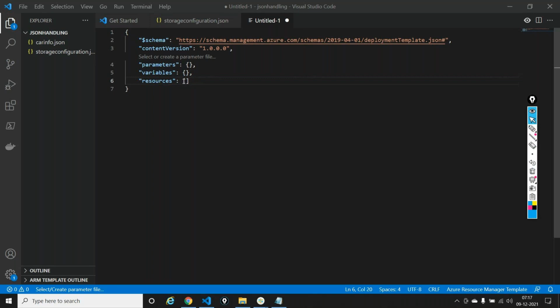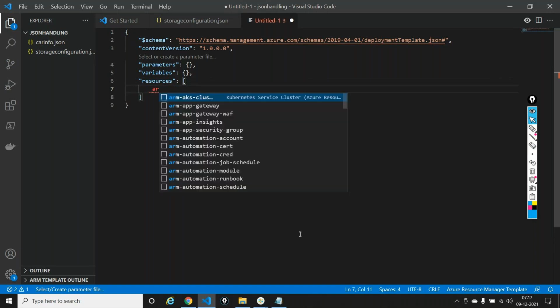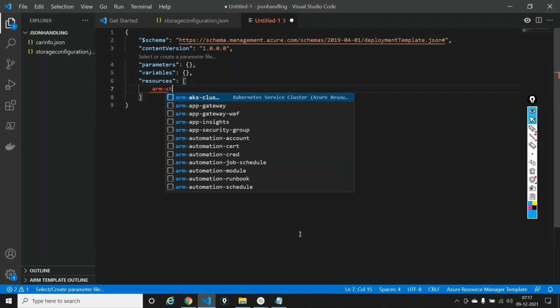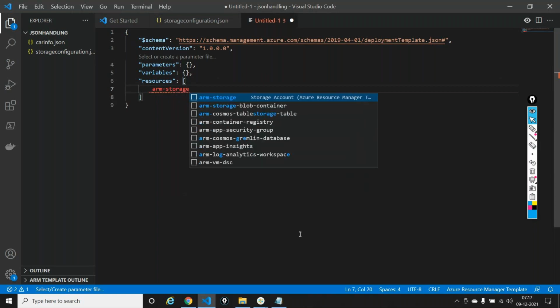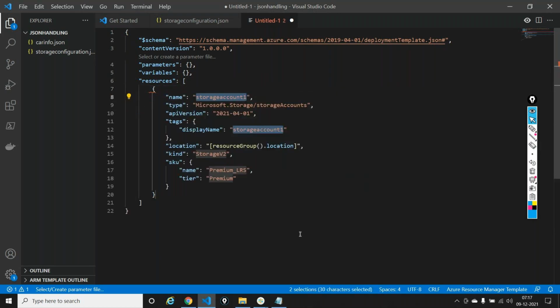So what I'll do is I'll go inside the array. I'll just press enter and I'll just type in ARM, because ARM is the language, right? Hyphen storage, that is, ARM hyphen storage. It will create a storage account. I'll just press enter. That's it. My template is ready. My template is good to go. I didn't do anything. I just did two steps out here.